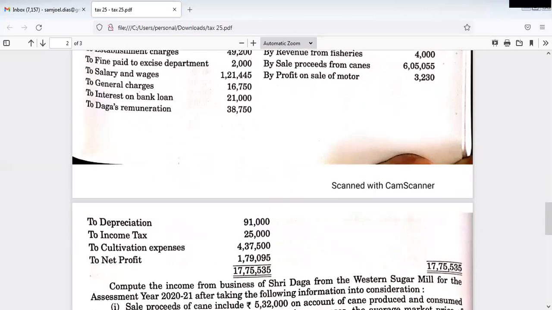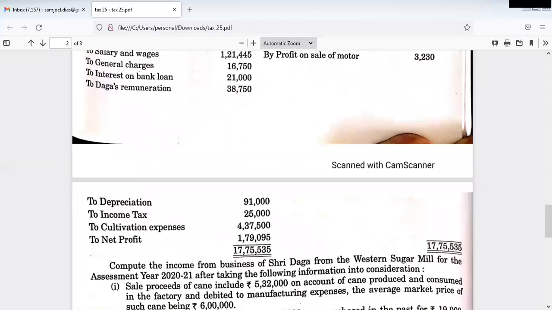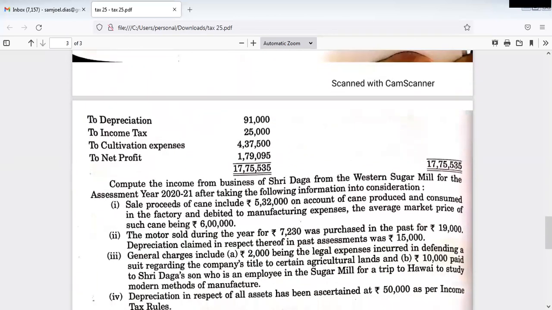Then general charges. The next item is general charges. General charges are usually nothing but general expenditures only. But sometimes certain expenses may be personal in nature, and they may be recorded in the general charges. In such situations, we have to exclude, or deduct, such personal expenditures from the profit and loss account.